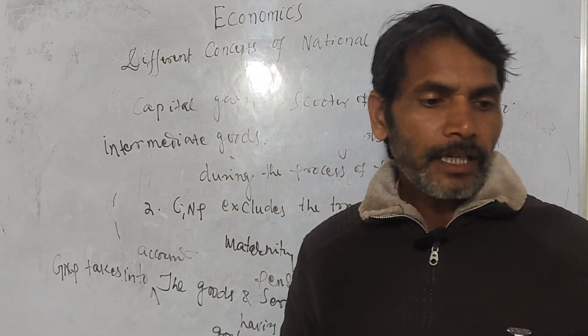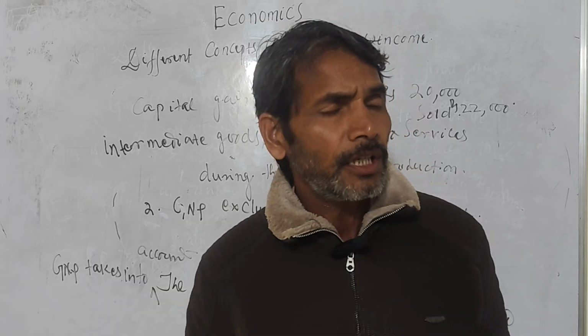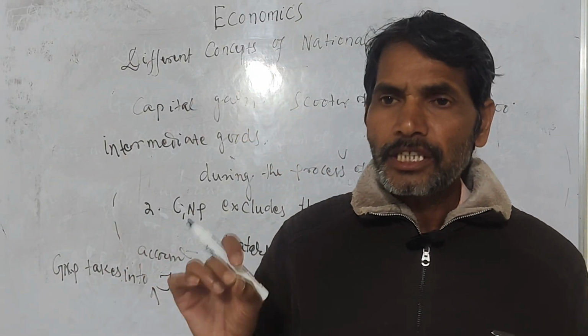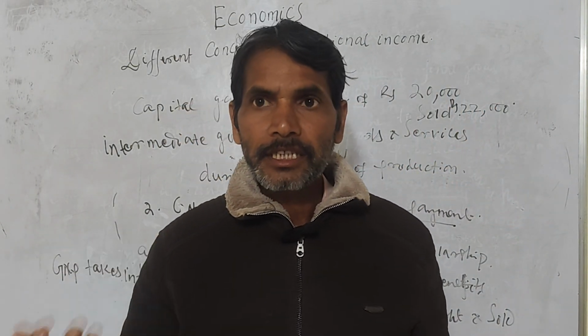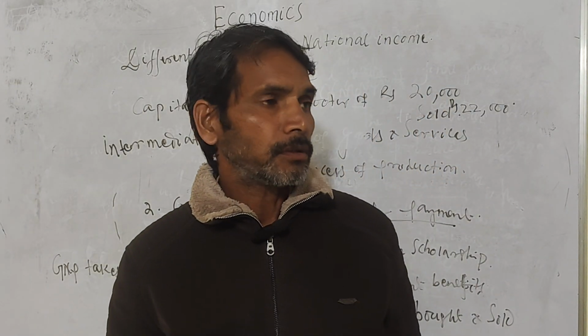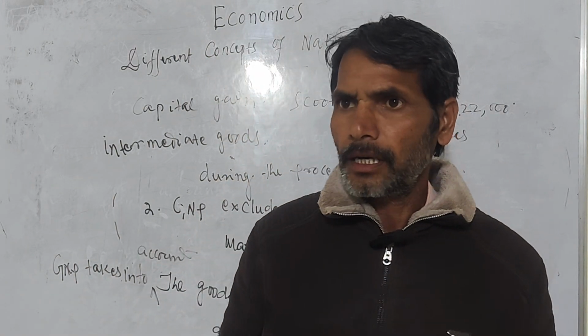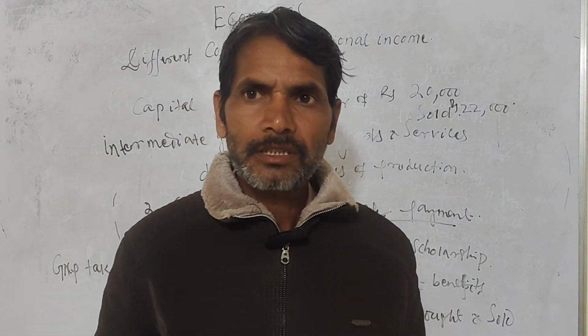Okay. So these are the features of GNP. One feature is that it does not take into account the depreciation charges. Secondly, GNP excludes the transfer payments.